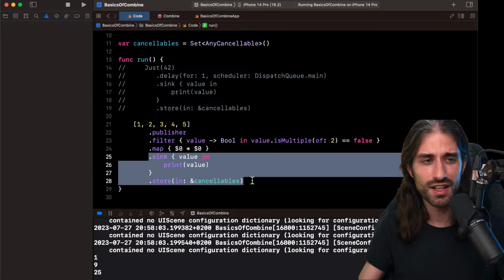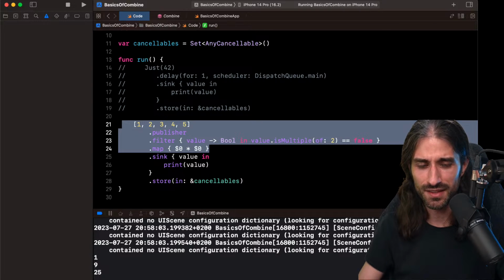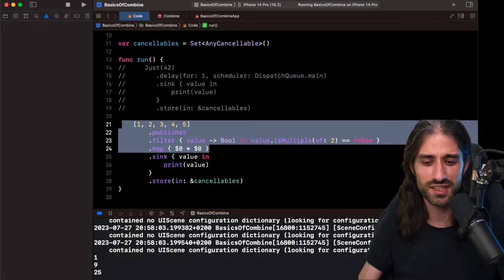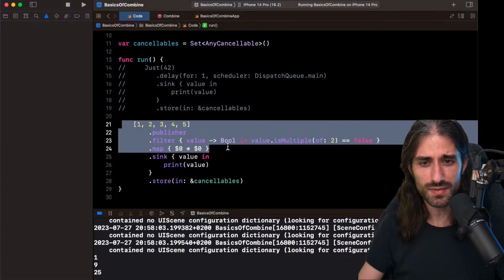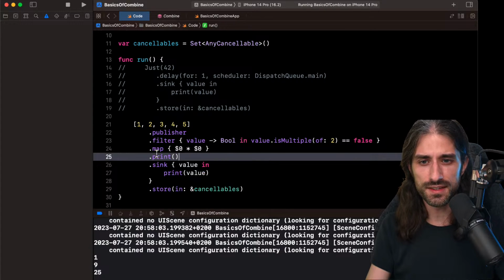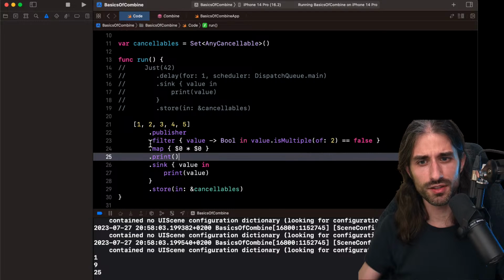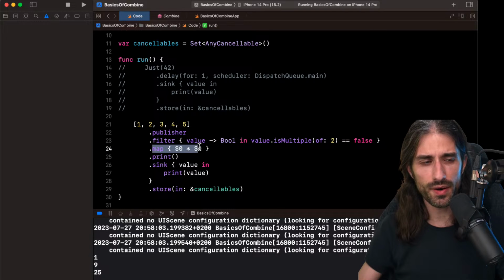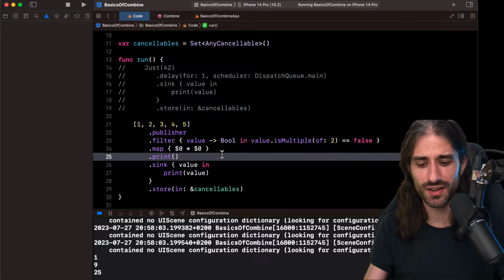But this part here is the new part, but the rest is familiar to you, and it's one of the great features of Combine. They really made this effort of using the same signatures as the API that we already have in Swift. And I wanted to show you this great, not modifier, operator. That's the word we use in Combine. I don't think I said it, but the word for these things is operator, actually. Similar to modifiers in SwiftUI, but they're called operators in Combine.